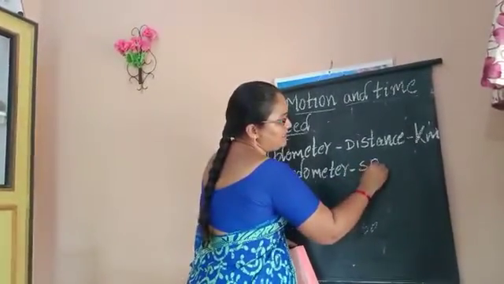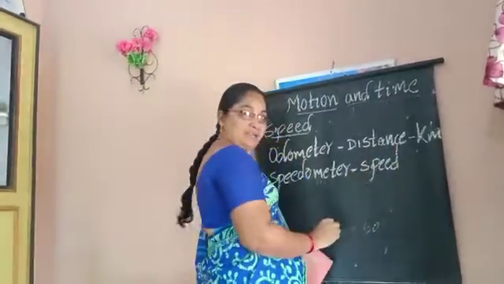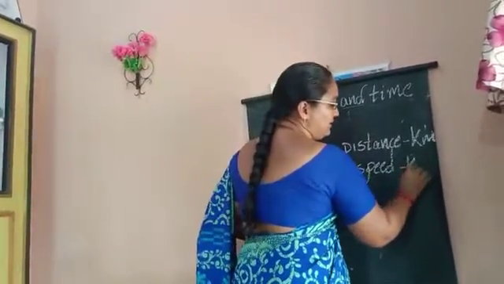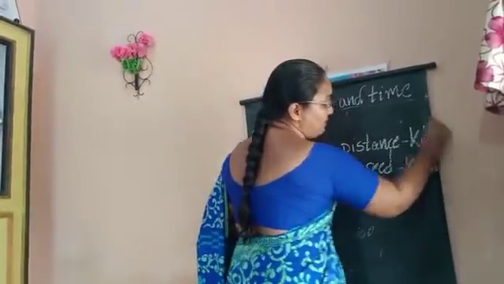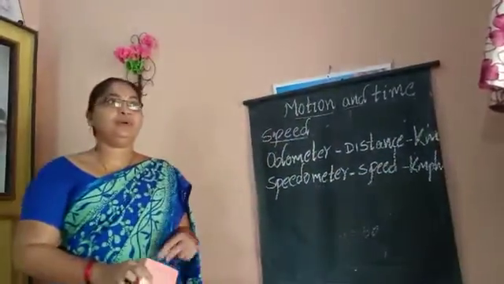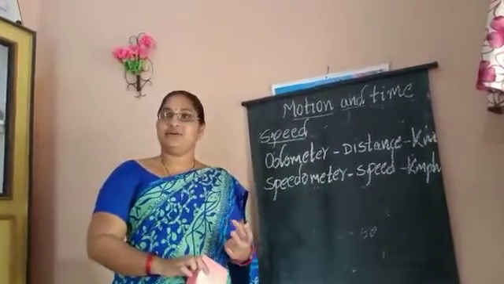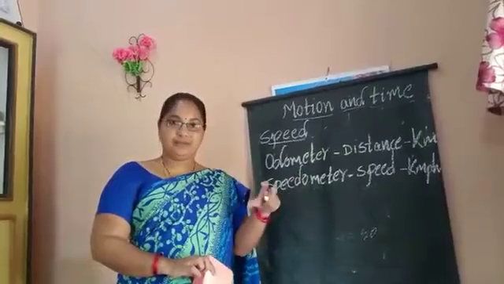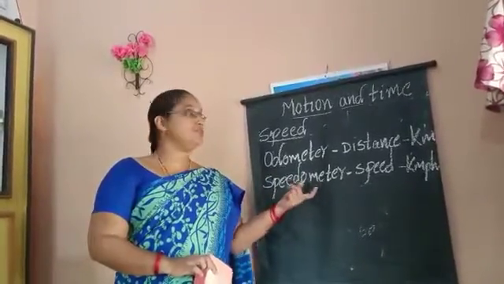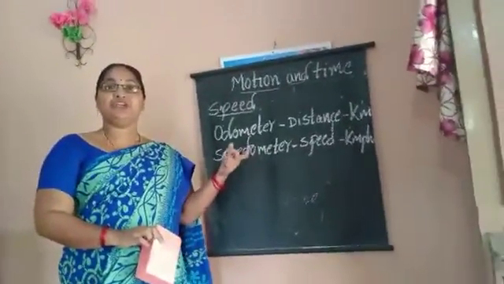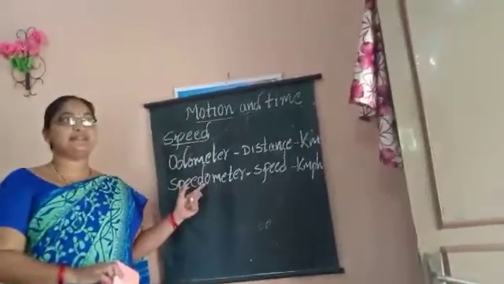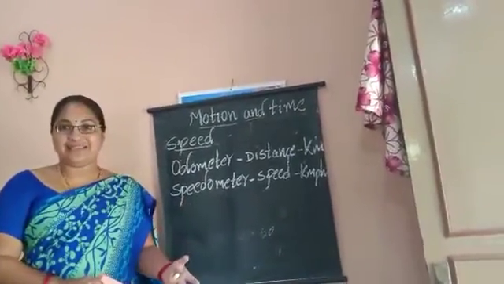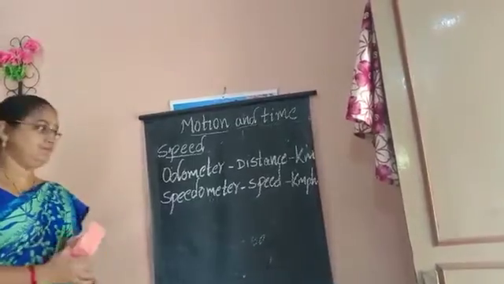Speedometer tells us the speed of the journey in kilometers per hour. Only in some vehicles, which run on petrol and diesel, can we observe this odometer and speedometer. Can you observe an odometer and speedometer in a cycle? No.